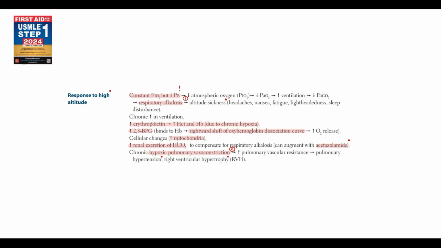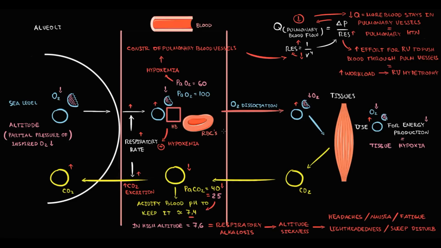As a long-term adaptation mechanism, in response to hypoxemia, our body increases the production of erythropoietin. Erythropoietin stimulates bone marrow to produce more red blood cells with hemoglobin. By increasing the amount of hemoglobin in the blood, we increase oxygen carrying capacity, which can to some extent correct hypoxia in tissues.